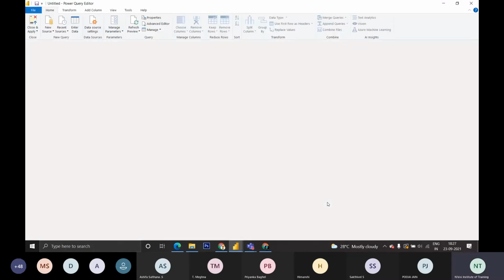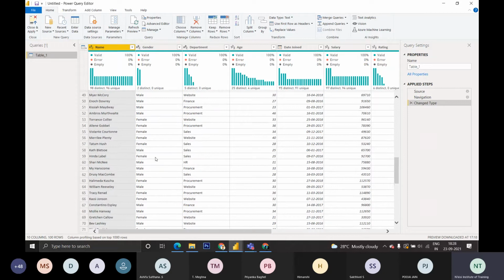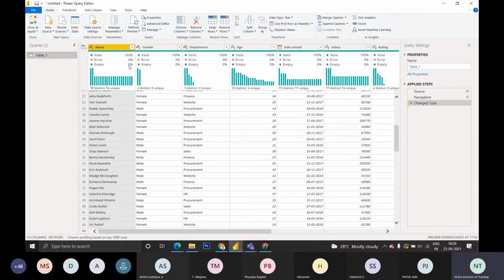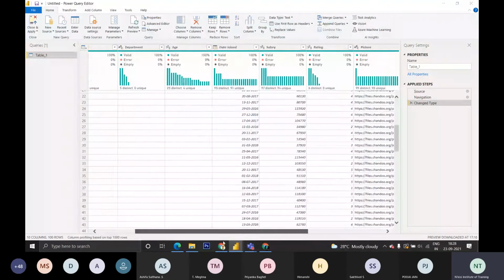I'm just loading from Excel. This is the Power Query editor. As I said, the Power Query editor is the tool used to fetch the data. This is the data I have loaded from Excel. In this I have to check whether there is any empty value. I have everything as 100% valid. If we get any empty values, we have to replace them with not applicable or null.